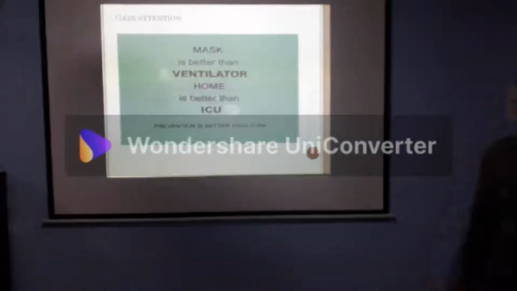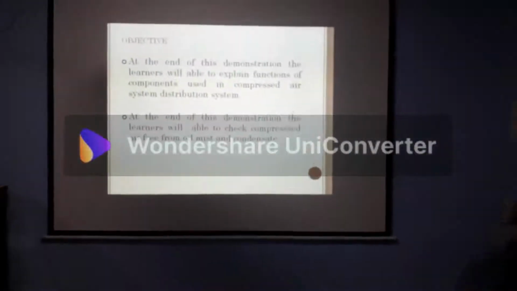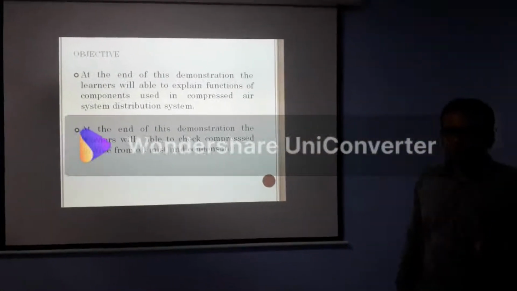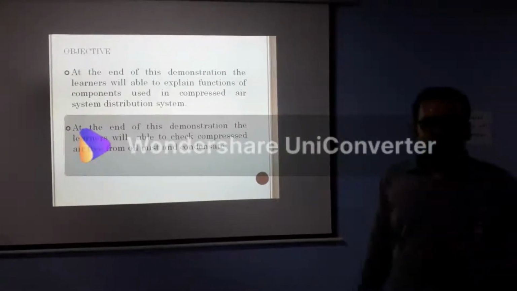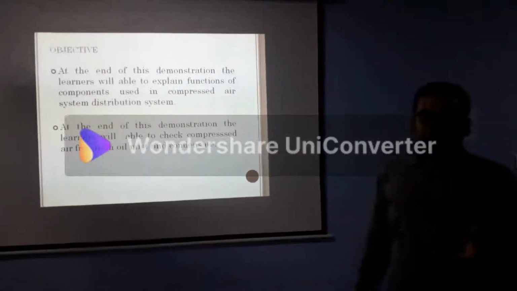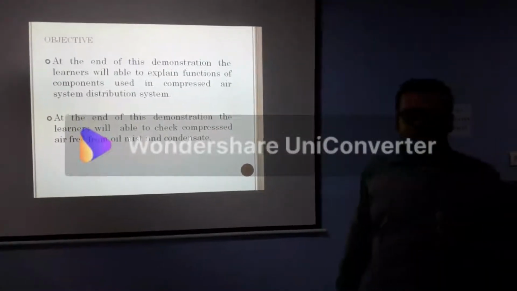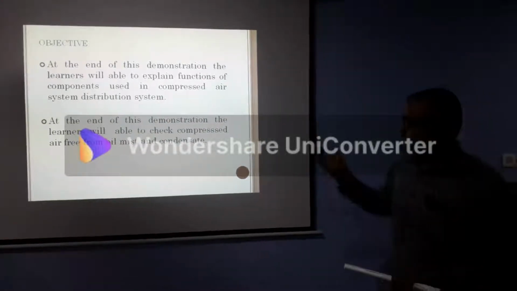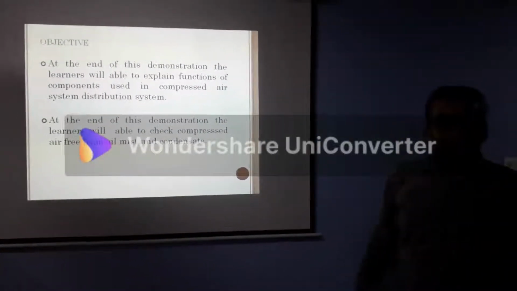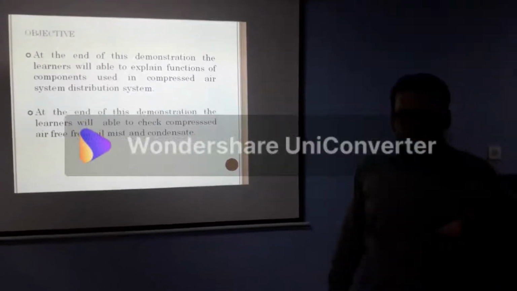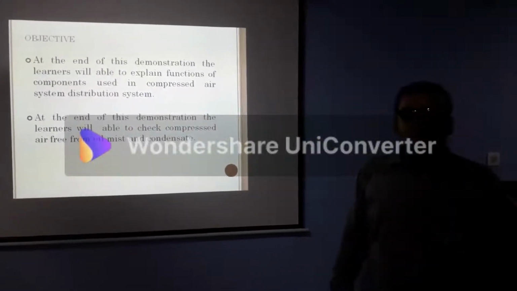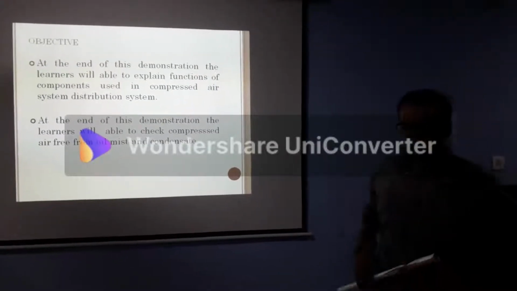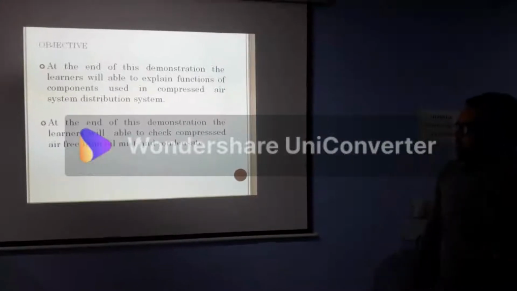Next is your objective. At the end of this lesson or this demonstration training, you can explain the function of different components used in the air distribution system. You can also check that the compressed air is free from moisture or oil mist. Okay, this is your objective. After that, come to the recall.